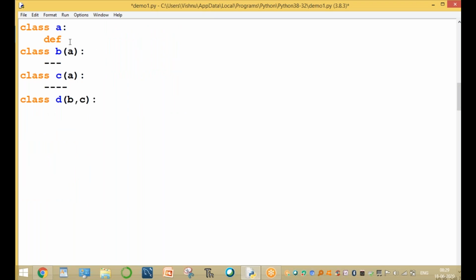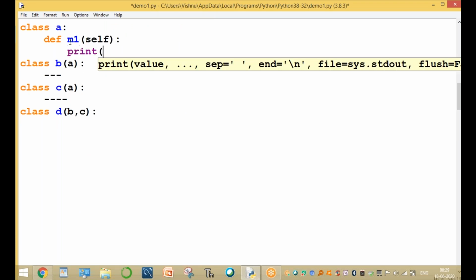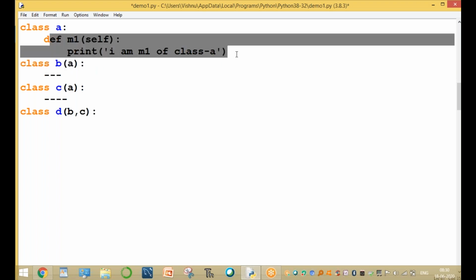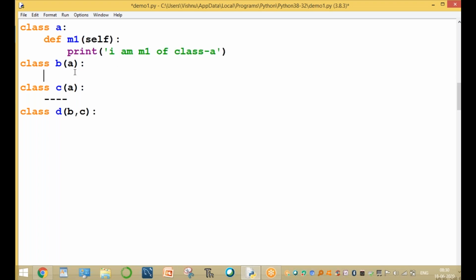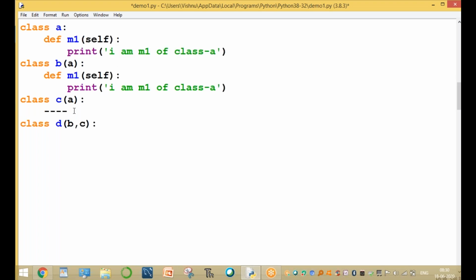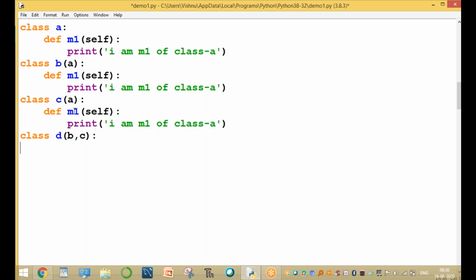For example, method M1 of self, print method: I am M1 of class A. Now here the method is M2, here the method is M3, and the method is M4.